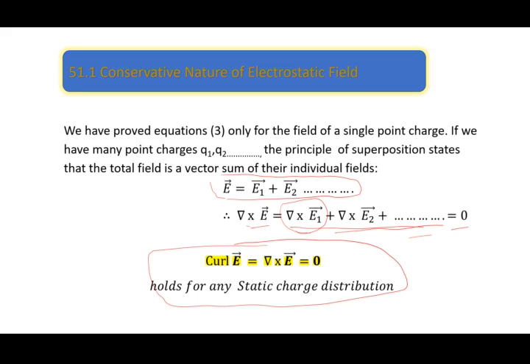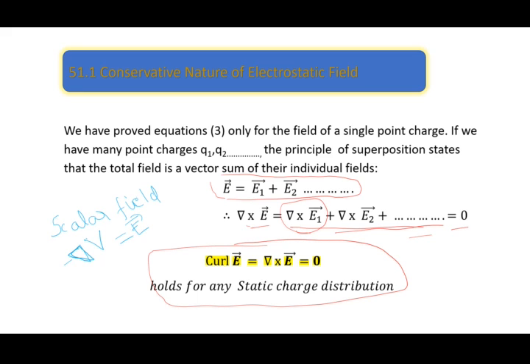Now, this is telling us that we can introduce some scalar field, say V, which is a function of position coordinates only, and if we take the gradient of that potential, then we will get the electric field.